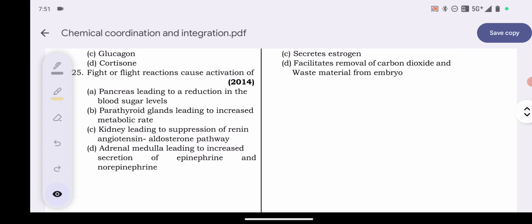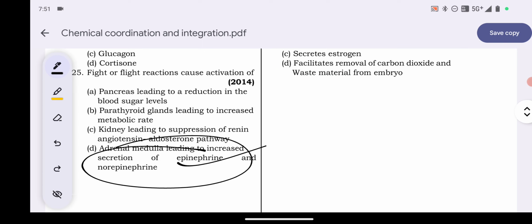Option A, pancreas leading to reduction in the blood sugar level. Option B, parathyroid gland leading to increased metabolic rate. Option C, kidney leading to suppression of renin, angiotensin, aldosterone pathway. Option D, adrenal medulla leading to increased secretion of epinephrine and norepinephrine. So here activation of option number D, epinephrine and norepinephrine.